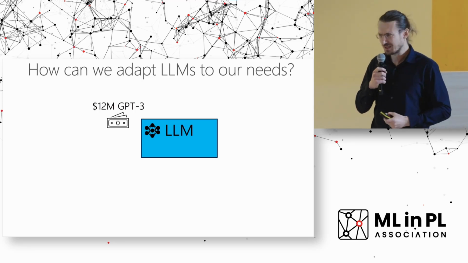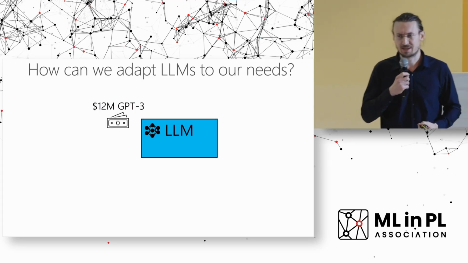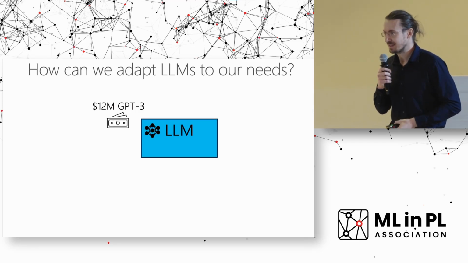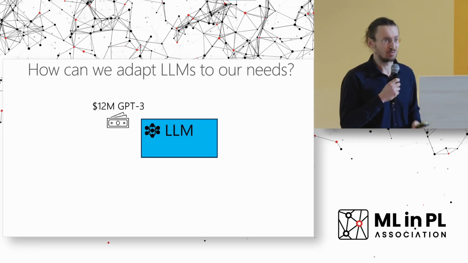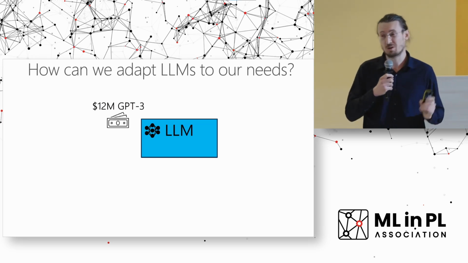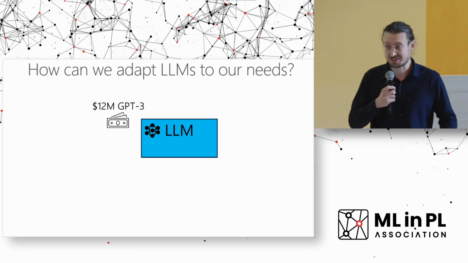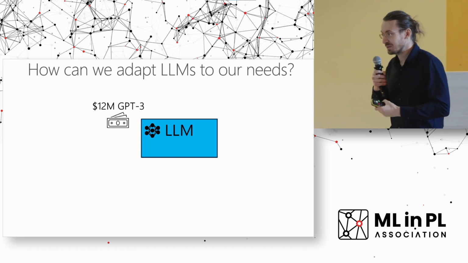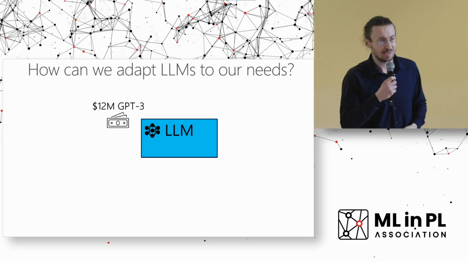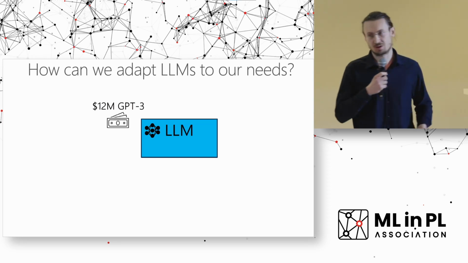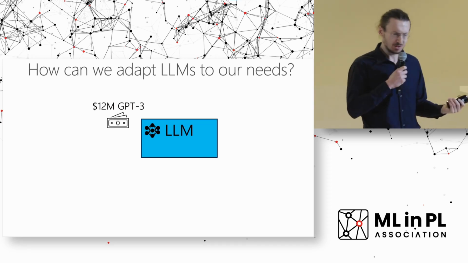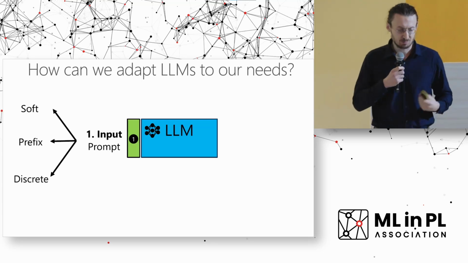However, it is actually quite costly to train these LLMs from scratch. For instance, it was reported that a single training run of GPT-3 costs north of $12 million. So, of course, not everyone can afford training this model from scratch. So, what can we do to use these LLMs? How can we adapt them to our own needs? There are many different ways. One of them is called prompts.